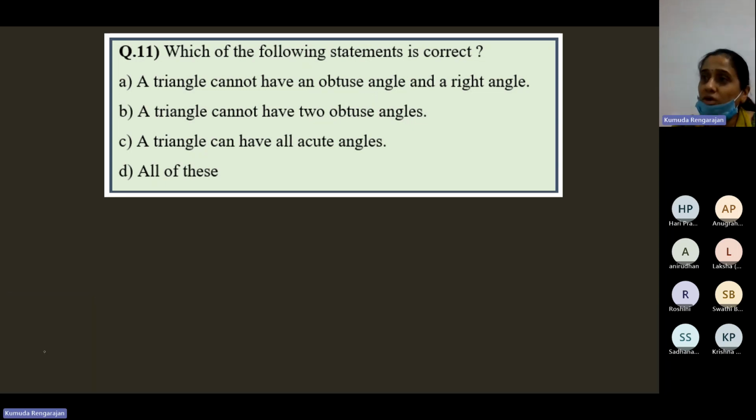No, that's what I am explaining. I'm saying in a triangle when 2 angles are obtuse, then the third angle is not possible, is what I'm saying. Okay. I'm saying like in a triangle. No, I haven't still given the correct option. We are only talking about whether in a triangle it is possible to have 2 right angles, 2 obtuse angles, or 1 obtuse and 1 right. Can we have 1 obtuse and 1 right?